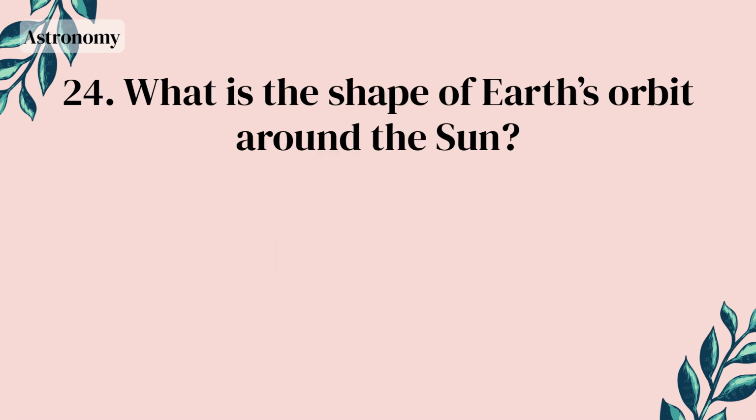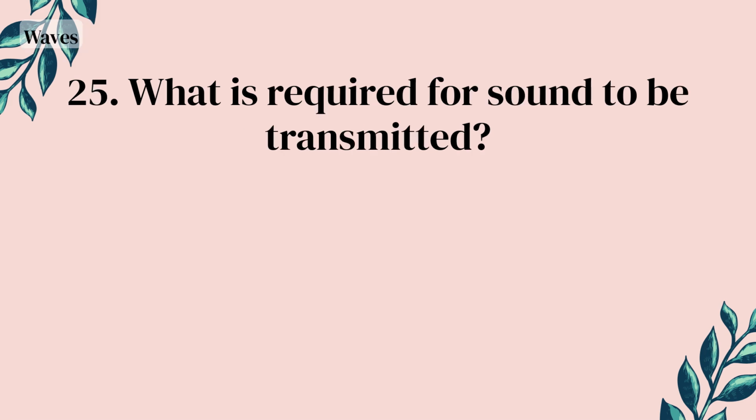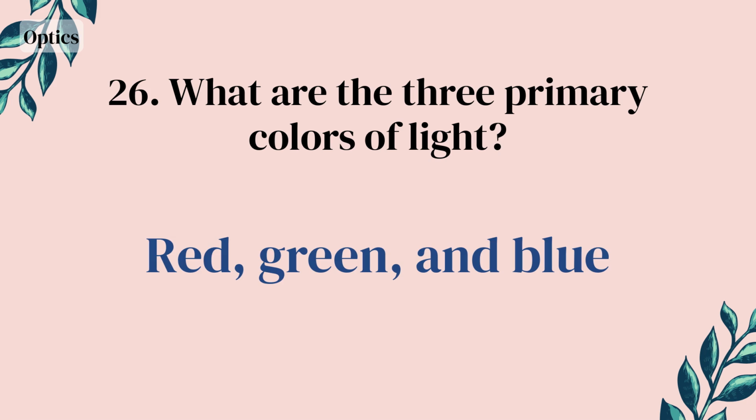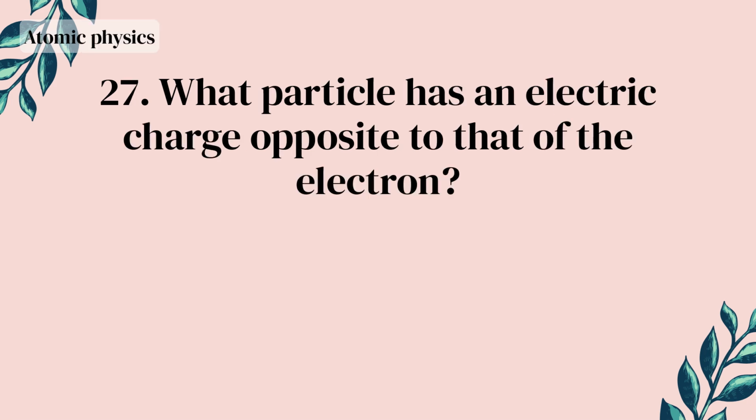Which layer inside Earth occupies the largest volume? The mantle. What is the shape of Earth's orbit around the Sun? An ellipse. What is required for sound to be transmitted? A medium. What are the three primary colors of light? Red, green, and blue.